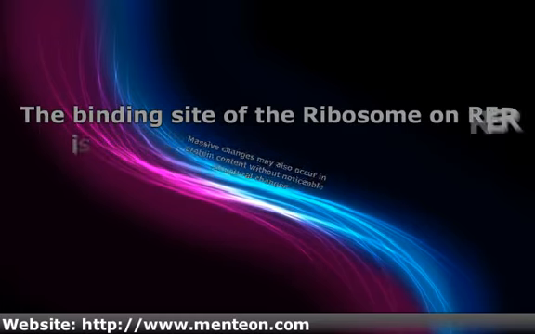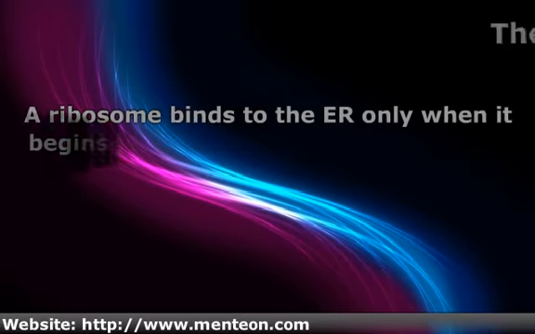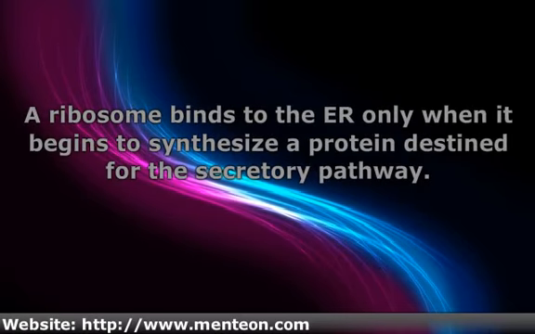Rough endoplasmic reticulum. The surface of the rough endoplasmic reticulum, RER, is studded with protein manufacturing ribosomes, giving it a rough appearance, hence its name. The binding site of the ribosome on the RER is a glycoprotein receptor called ribophorin. However, the ribosomes bound to the RER at any one time are not a stable part of this organelle structure, as ribosomes are constantly being bound and released from the membrane. A ribosome binds to the RER only when it begins to synthesize a protein destined for the secretory pathway.